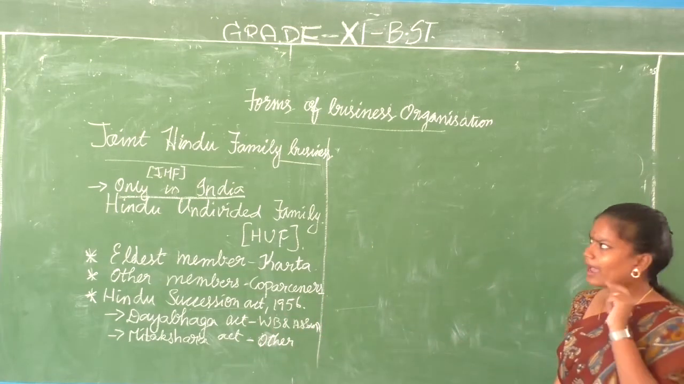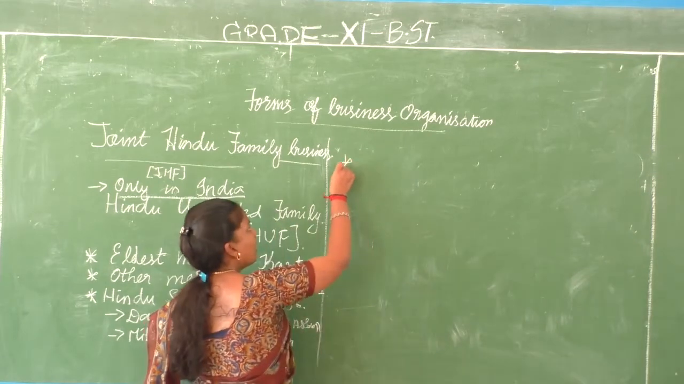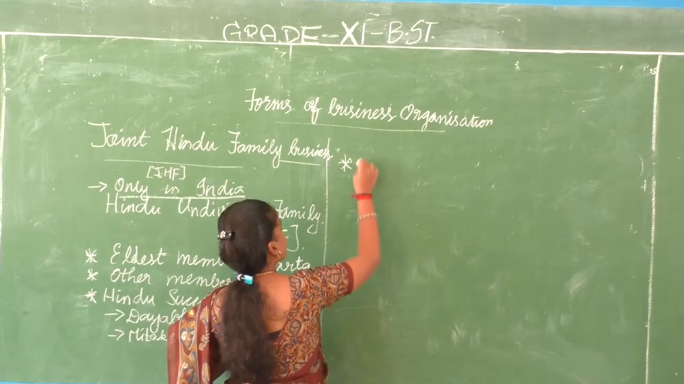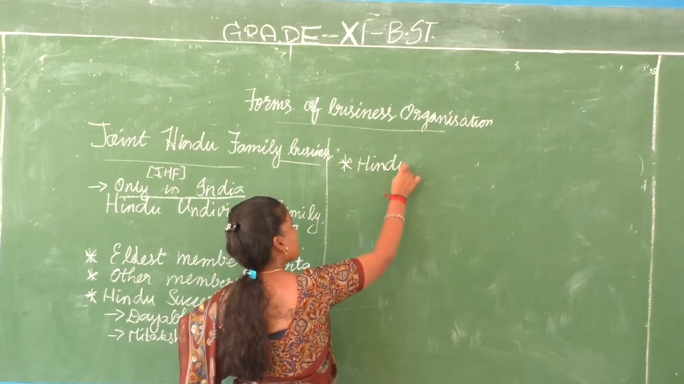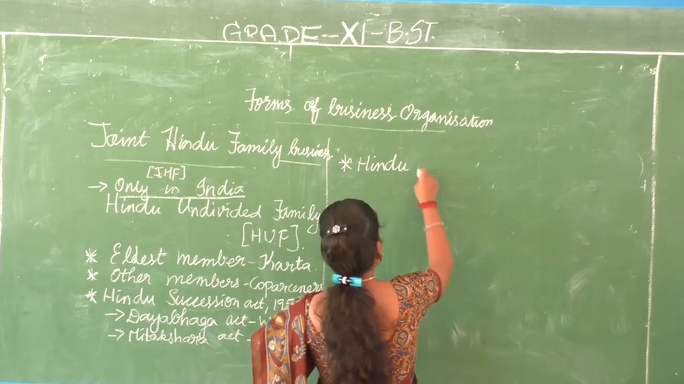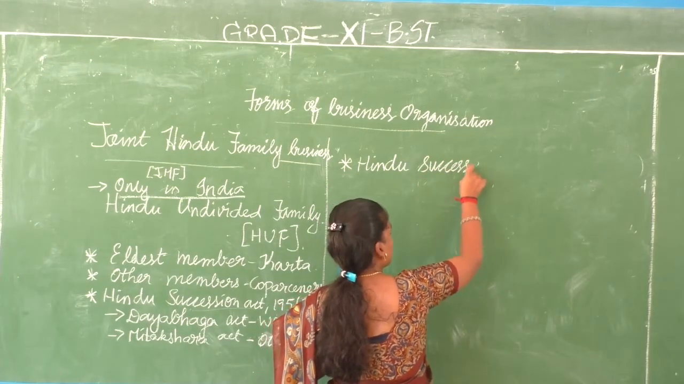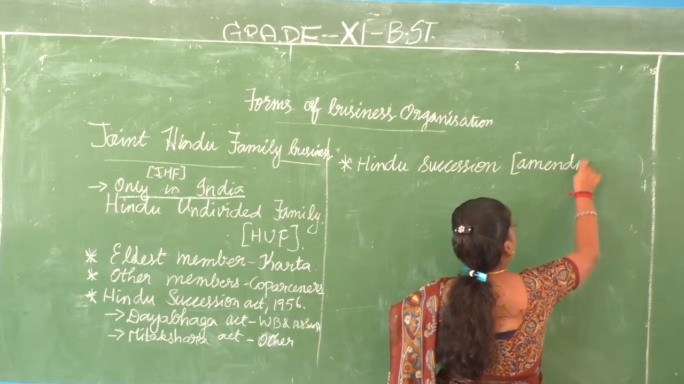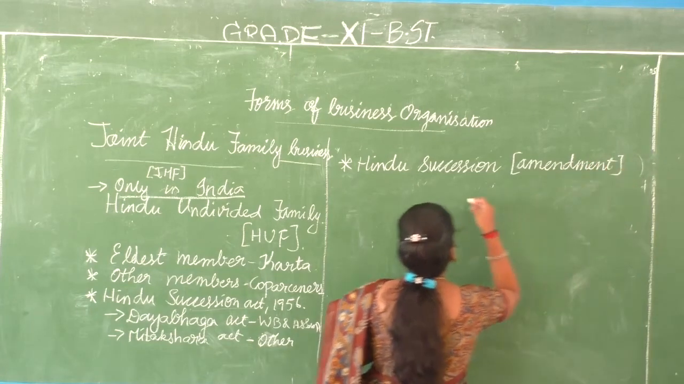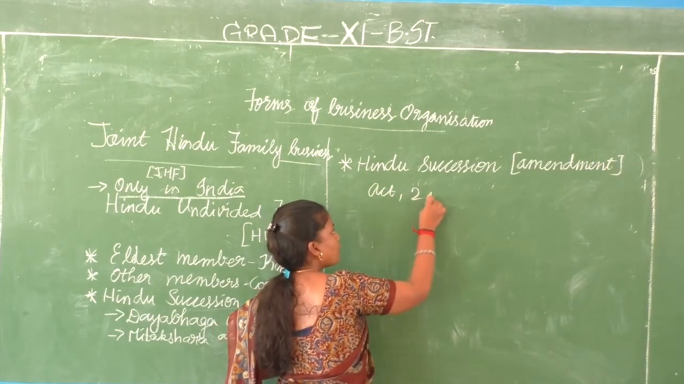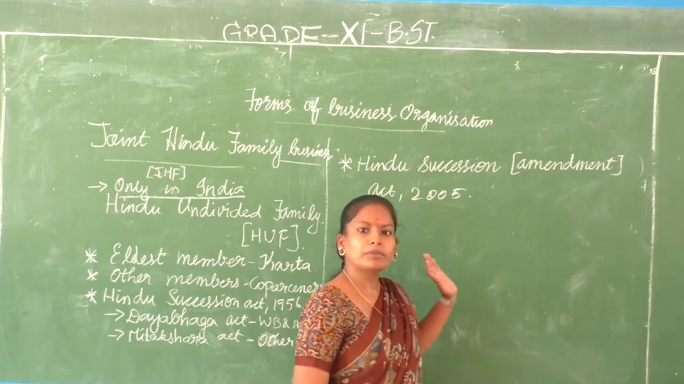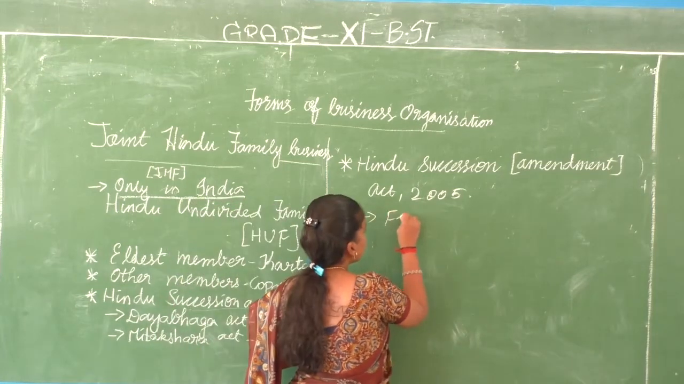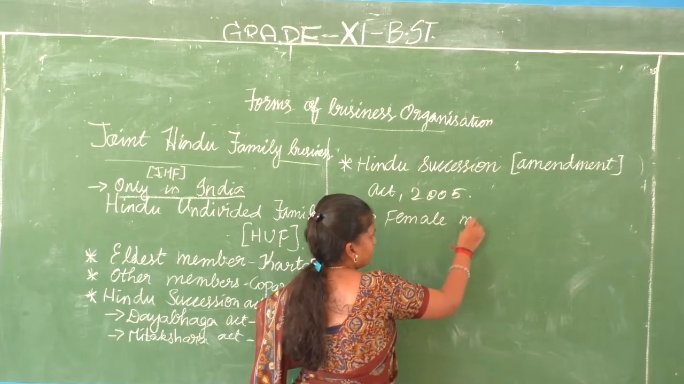Now we will discuss the Amendment Act. What is the amendment? Amendment means changes. Bringing some changes in a particular act is called an amendment. What does the Amendment Act state and when was it brought into existence? The Hindu Succession Amendment Act came into existence in 2005. The Amendment Act was passed in 2005, and according to it, even the female members were given authority.